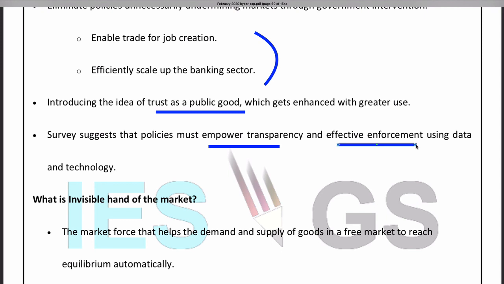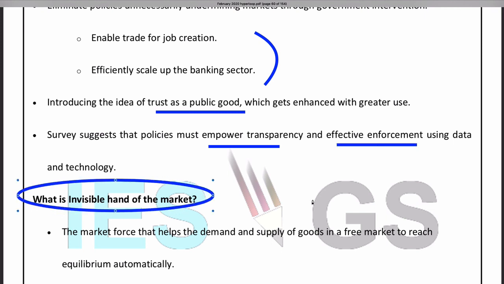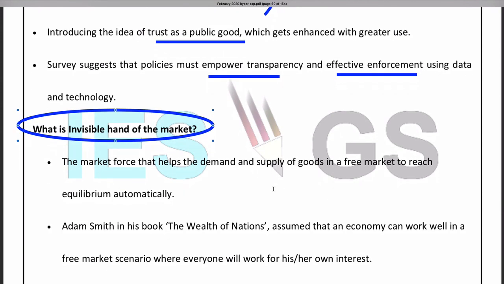Now let us see one by one what are the terms and concepts involved in this. So we have seen the invisible hand many times. What is this invisible hand? This is the market force. It is a market force that helps demand and supply of goods in a free market to reach equilibrium automatically. So as per the demand, there will be supply of goods. As the supply of goods rises, there can be demand. So there comes an equilibrium in demand and supply, and it will determine the price.